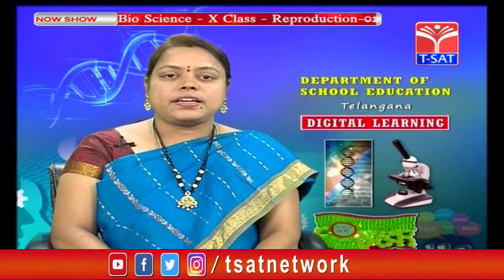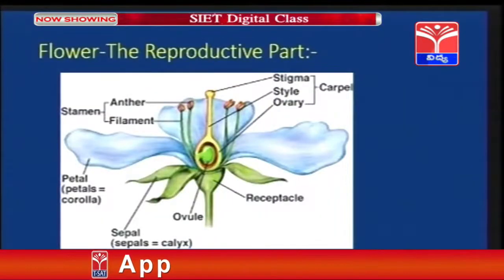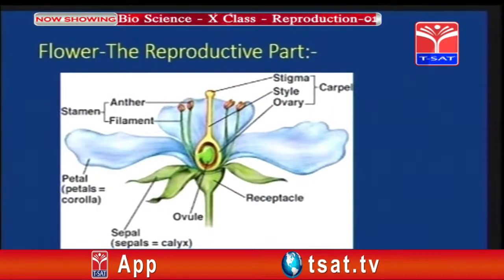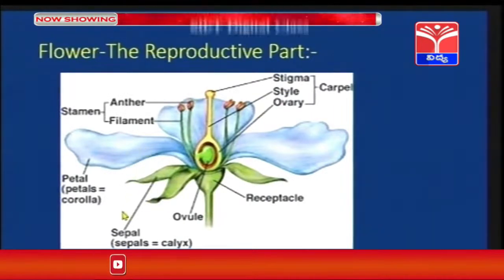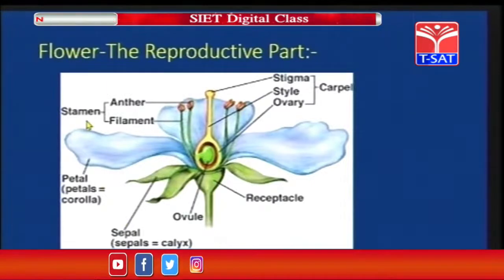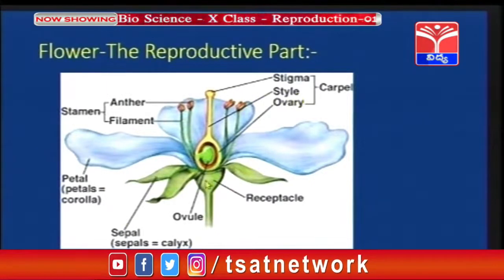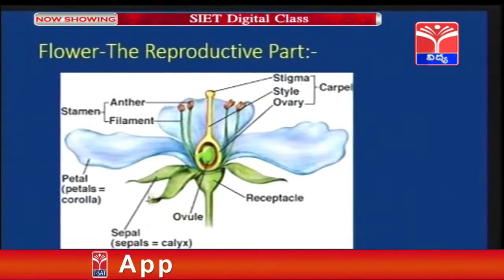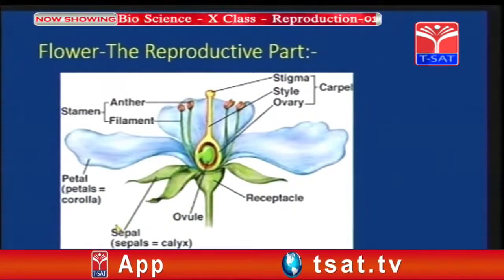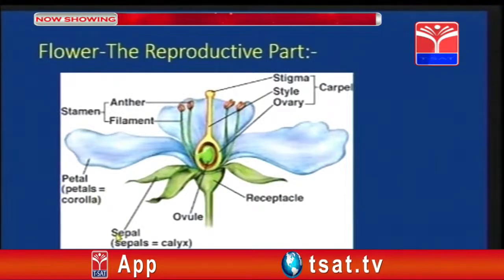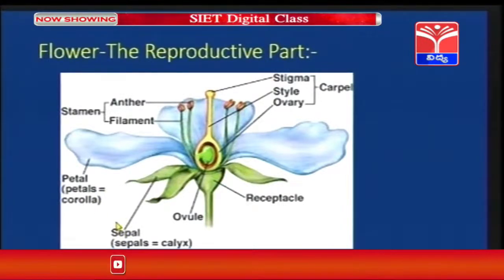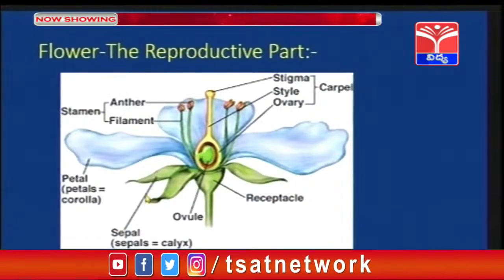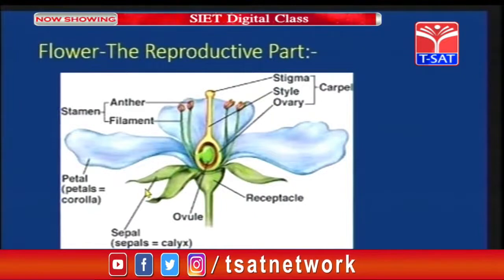Now, as you can see the image, there is the transverse section of the flower. Now, in this flower, we will see the sepals, the petals, the stamens and the carpels. Now, children, let us discuss each and every single part in this image. We call sepals and petals as the non-reproductive parts of the flower, whereas stamens and carpels are considered as the reproductive parts of the flower.